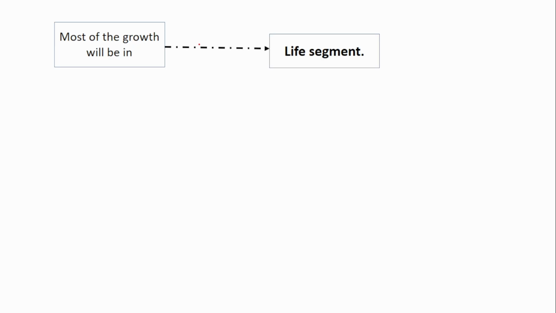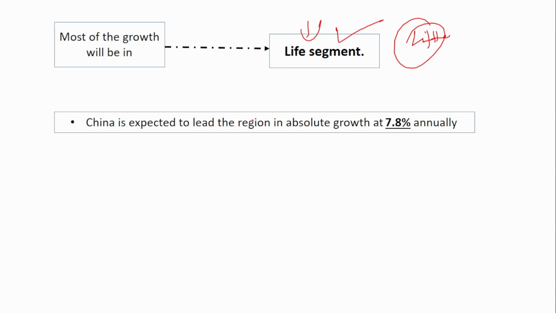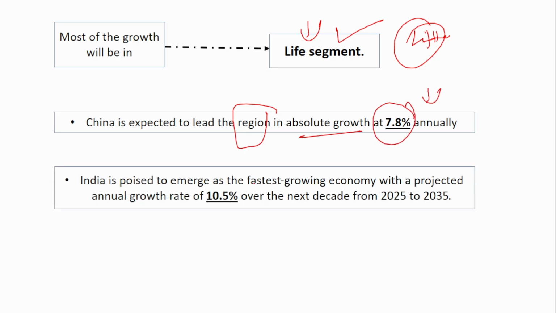Most of the growth will be in the life segment. Life insurance is there, health insurance is there, but most of the insurance growth will be in the life segment. China is expected to lead the region in absolute growth at 7.8% annually. India is poised to emerge as the fastest growing economy with a projected annual growth of 10.5% over the next decade, from 2025 to 2035.